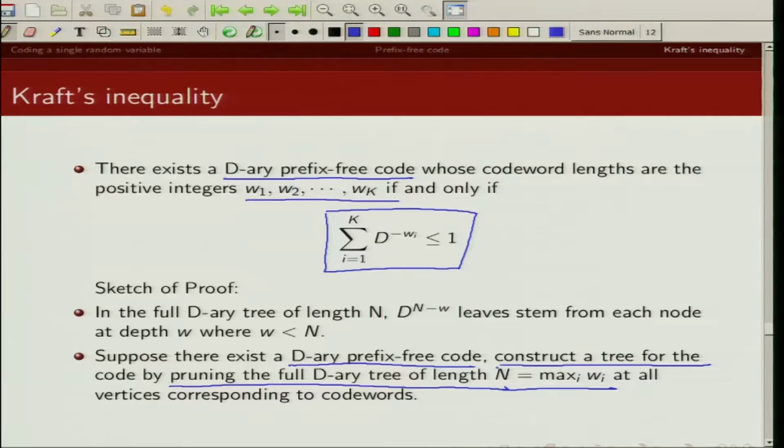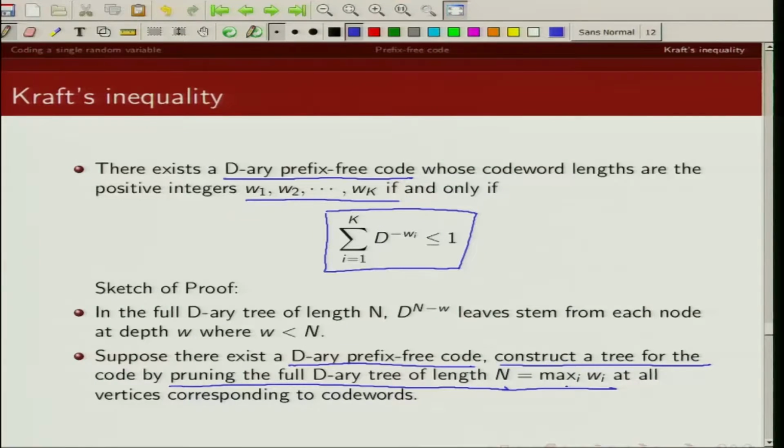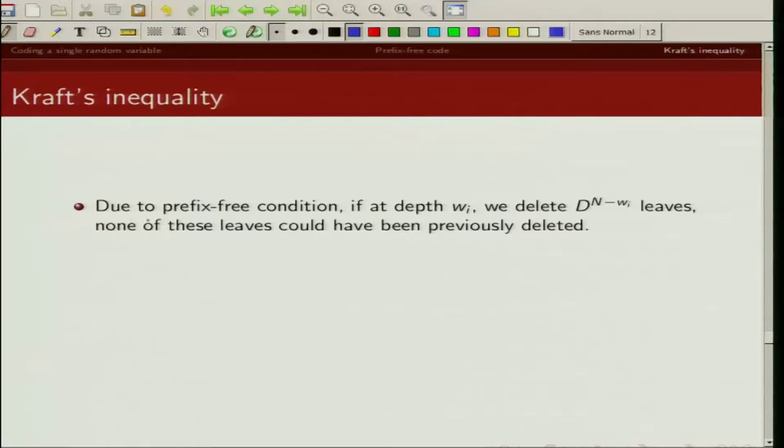So I hope it's clear how we can map a prefix free code to a d-ary tree of length n, and this we do by pruning the d-ary tree at the appropriate lengths w1, w2, w3, ..., wk. Now due to the prefix free nature of this code, if at wi I delete this many leaves, none of these leaves would have been previously deleted.